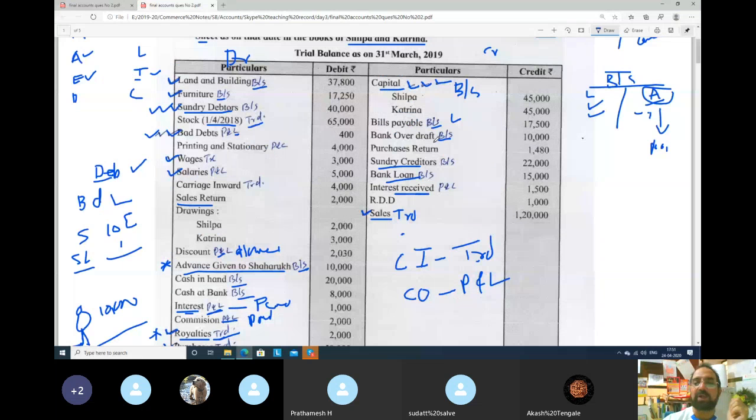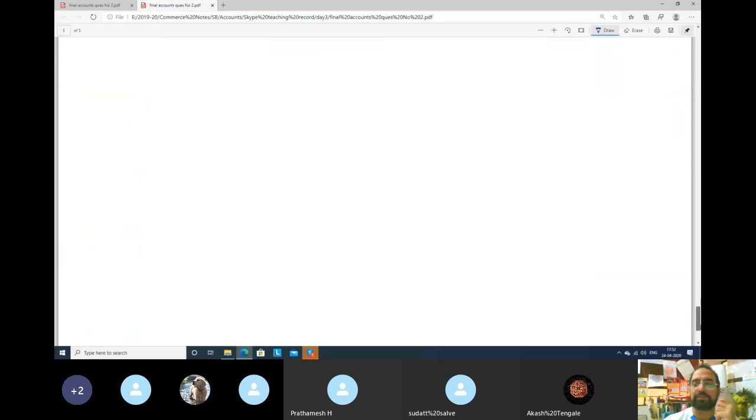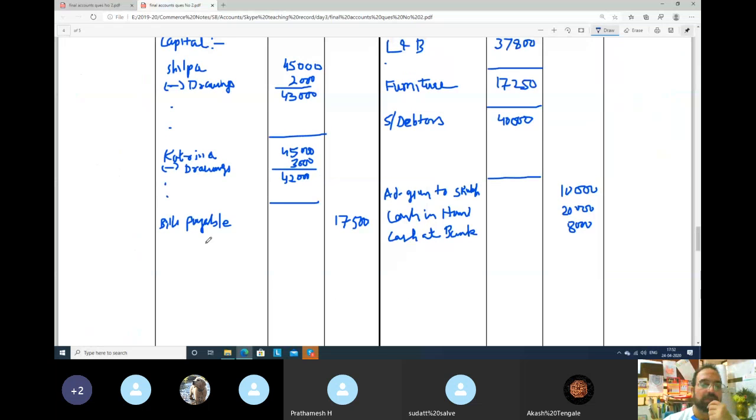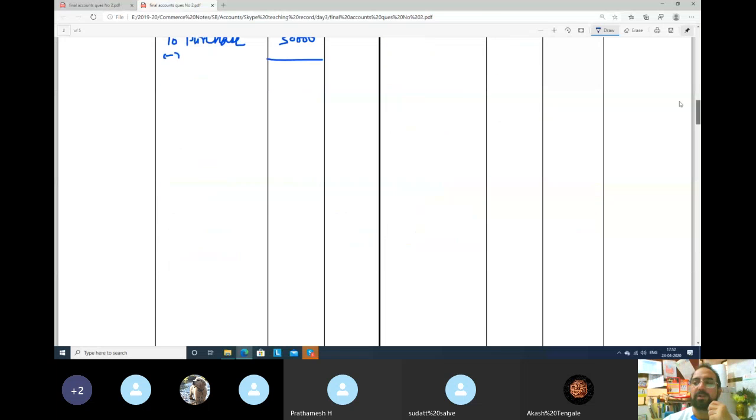Bank overdraft means a negative balance in our bank. Bank overdraft is a liability, 10,000 rupees. Is there any tick? No tick. Bank overdraft, liability, 10,000 rupees. Okay.